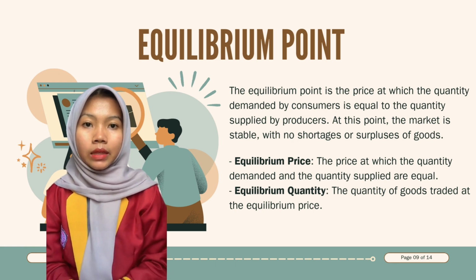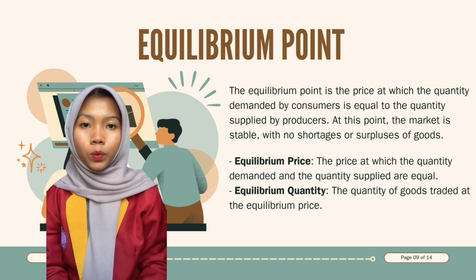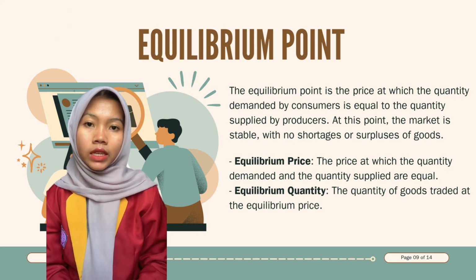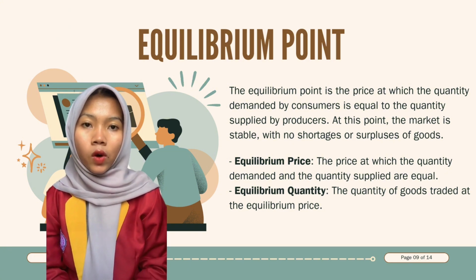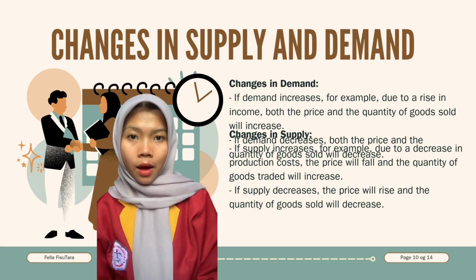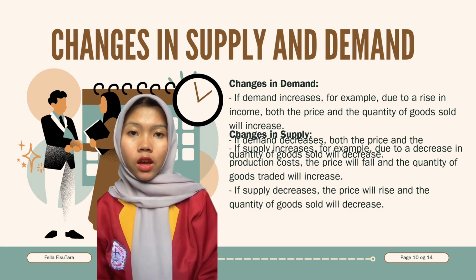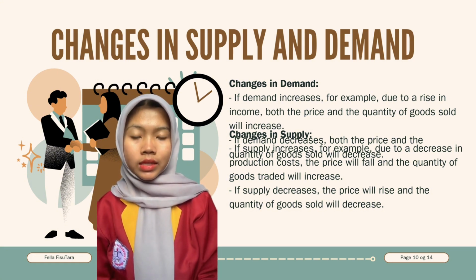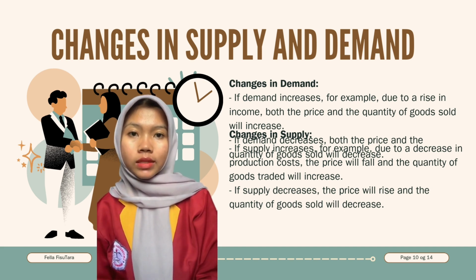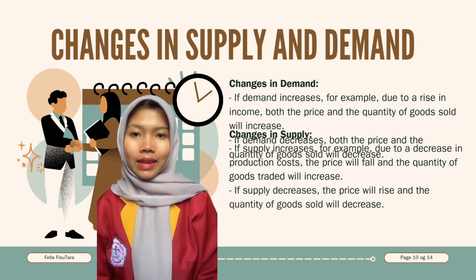Equilibrium price, the price at which the quantity demanded and the quantity supplied are equal. Equilibrium quantity, the quantity of goods traded at the equilibrium price. Change in demand. If demand increases, for example, due to a rise in income, then the price and the quantity of goods sold will increase. If demand decreases, then the price and the quantity of goods sold will decrease.